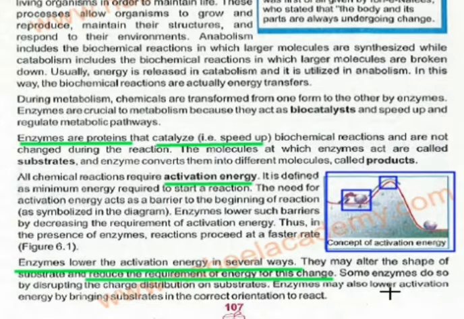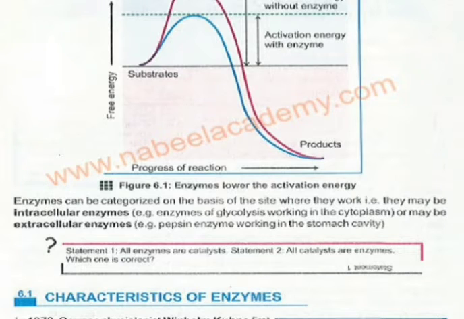Enzymes may also lower the activation energy by bringing the substrates into the correct orientation, like the angles and the orientation. If that is correct, the activation energy will be less, and this happens because of the presence of the enzymes. With the help of this example, you can clearly understand how the activation energy is lowered.